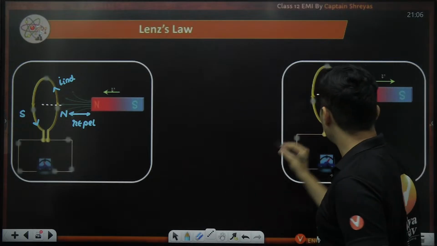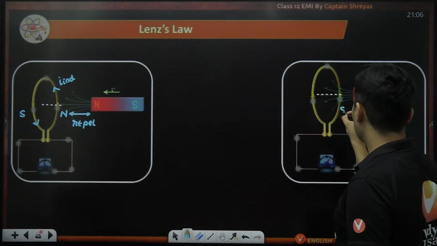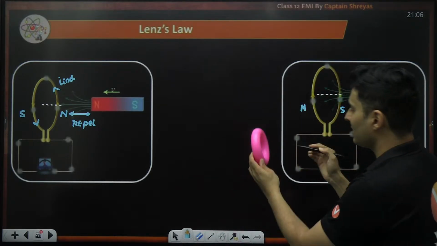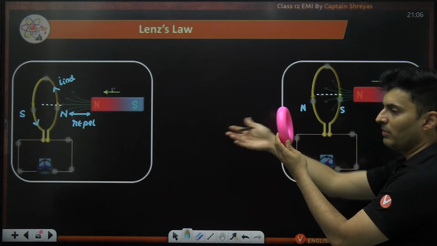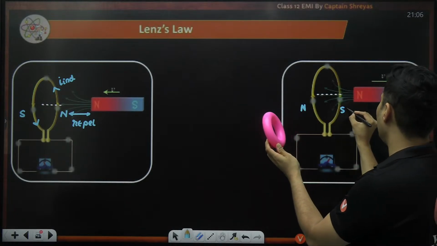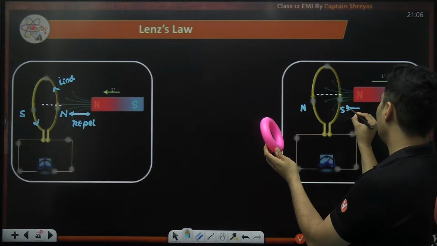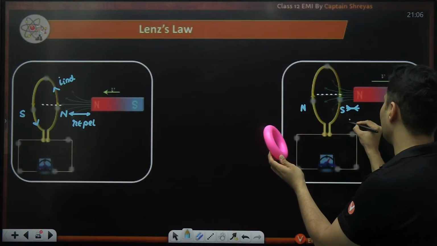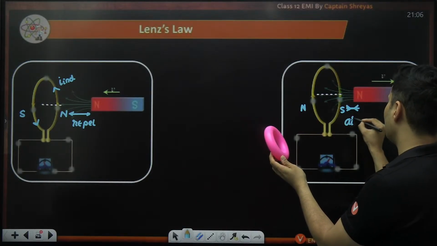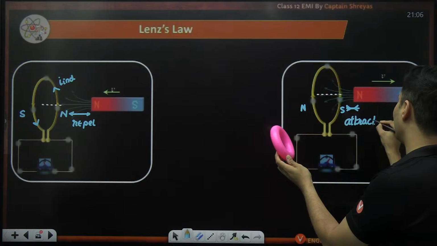So you will create a south pole here and the north pole on this side. South pole this side, north pole back side. So this south and north, what will happen? They will attract each other. It will prevent its motion. So now they will attract each other.